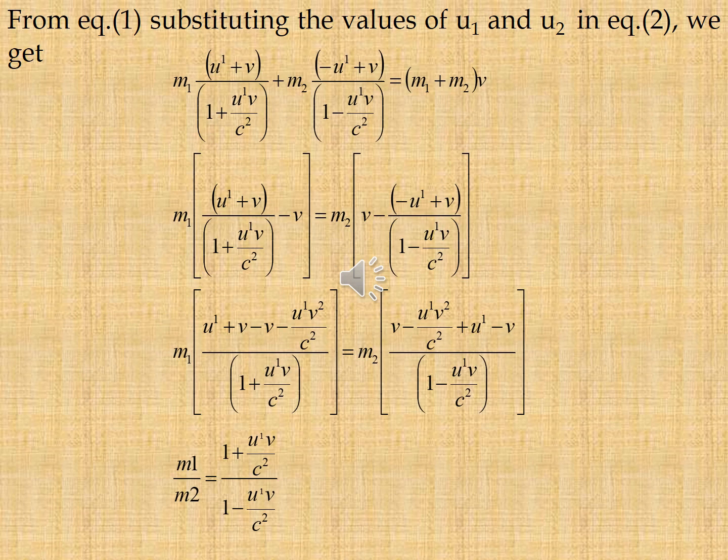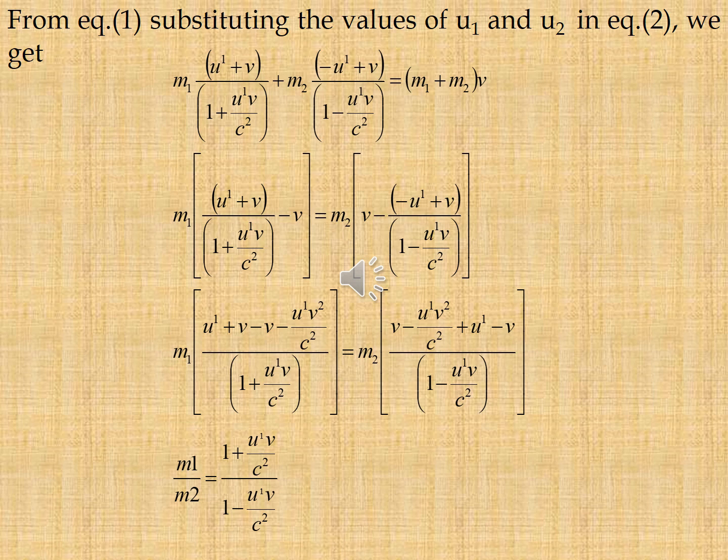Substituting the values of u1 and u2 in equation 2, we get m1 (u dash plus v) by (1 plus u dash v by c square) plus m2 (minus u dash plus v) by (1 minus u dash v by c square), that is equal to (m1 plus m2) v.